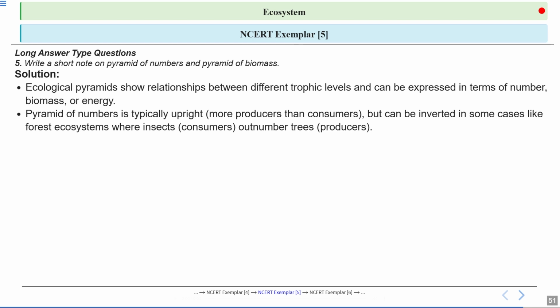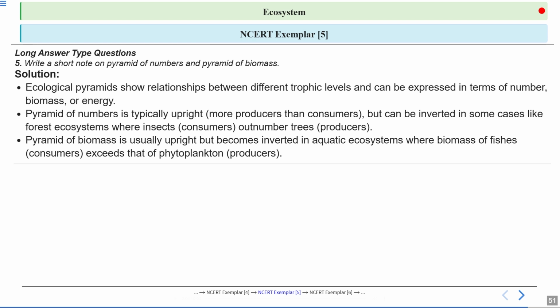Now, pyramid of biomass is usually upright, but it becomes inverted in the case of aquatic ecosystems, where the biomass of consumers such as fishes and zooplankton exceeds the biomass of the producers, which are the phytoplankton here. So you will get an inverted pyramid of biomass in the case of aquatic ecosystems.